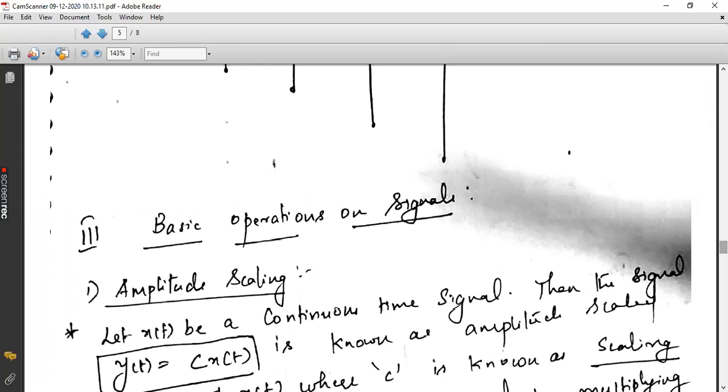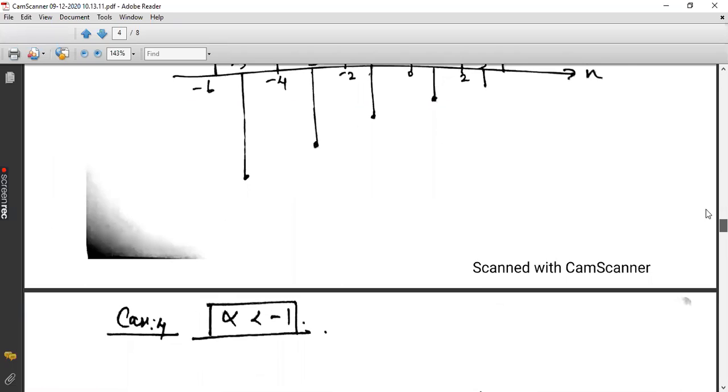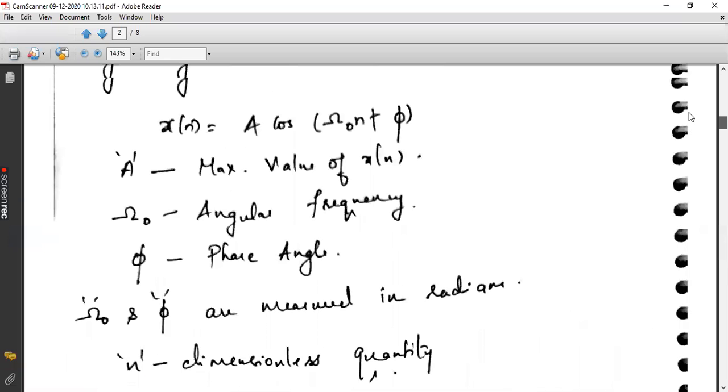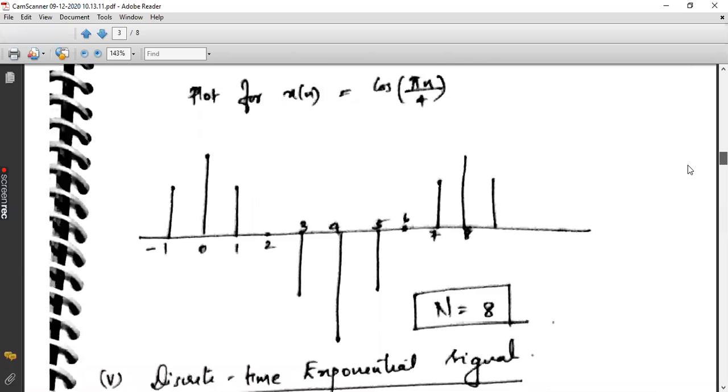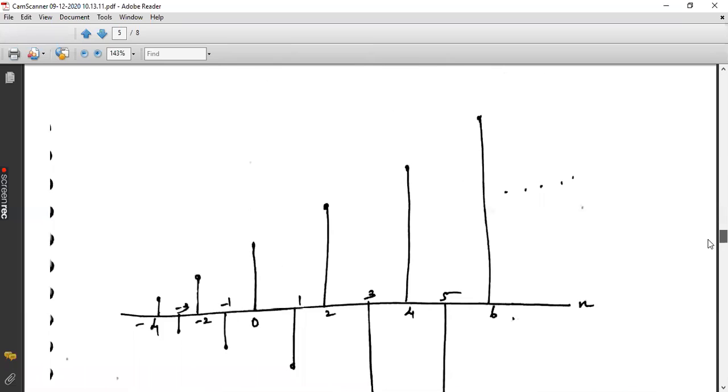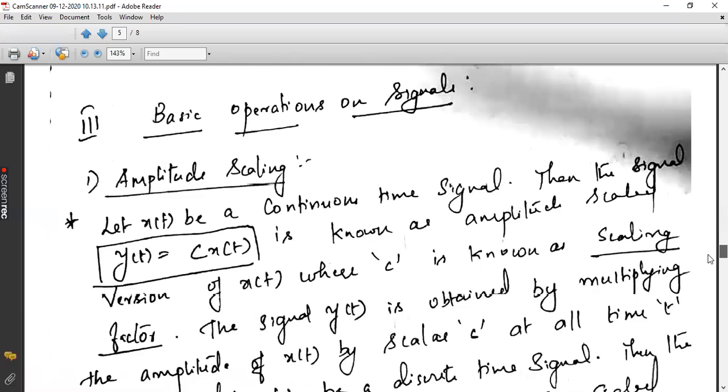In each of these subclassifications, we have 5 different types of signals: unit ramp, unit step, unit impulse, sinusoidal, and exponential. Now coming to the third part of this module, that is basic operations on signals.